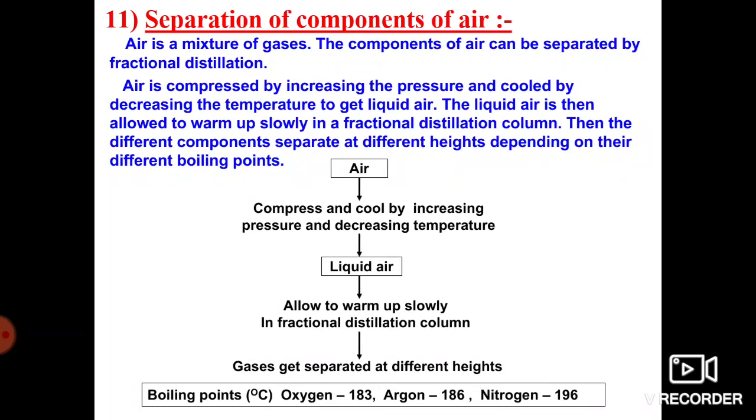See, one more example is here. The boiling point of liquid oxygen is 83 degrees Celsius, liquid argon is 186 degrees Celsius, and nitrogen is 196 degrees Celsius. If the temperature becomes more than 183, the argon gas will be mixed with the oxygen. To avoid this mixture of oxygen gas and argon gas, we use the fractional distillation method. This is very helpful to separate the different kinds of substances. I hope you understand the separation of the components of air.